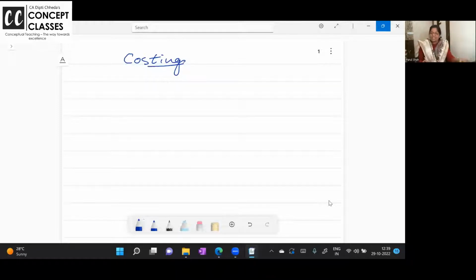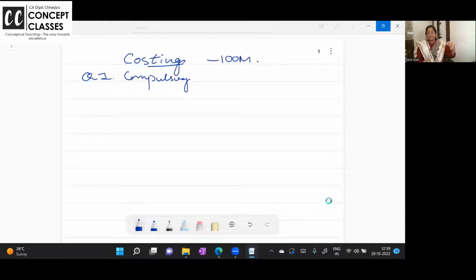Now it is just a costing paper for 100 marks, wherein your question number 1 is compulsory. It is compulsory to attempt, not compulsory to attempt first. So if you know question number 3 B bit, you can do that, then the A bit, but solve the bits together. And dear students, don't attempt extra questions, because if you attempt extra questions, they are not going to correct the last question. So the compulsory question is here.